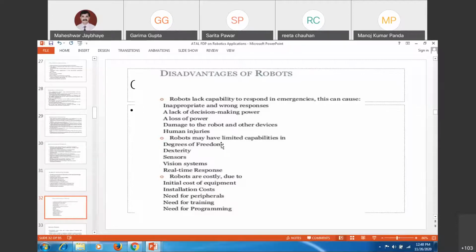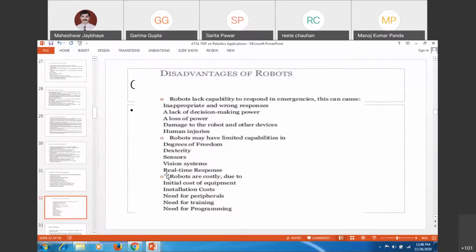Dexterity: some points are not reachable, as we have seen in one of the figures. Due to the elemental structure and the dimensions of the mechanical structure, some points will be missed. You cannot work in those particular zones. For some sensors, you have to mount them on the robot to get that detail, whereas a human being or worker can easily use their natural senses and do the task.